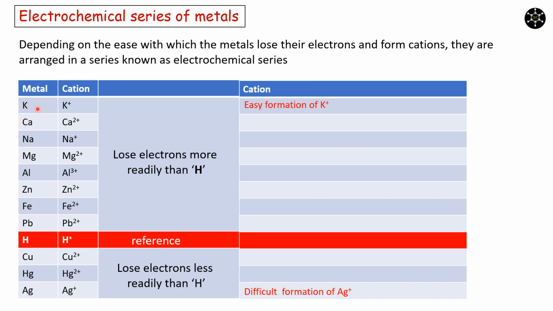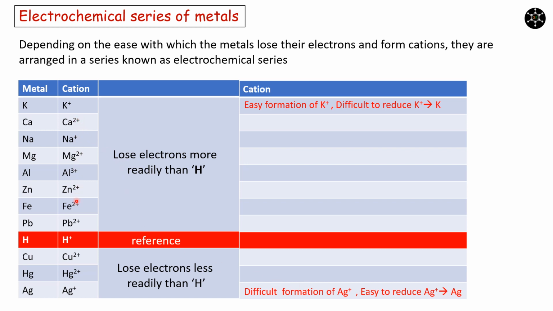Since K becomes K+ easily, it is very hard to do the reverse reaction, that is, conversion of K+ to K. Conversion of K+ to K is nothing but a reduction reaction. So, easy formation of K+, but it is difficult to reduce K+ to K. In the same manner, difficult formation of Ag+, but it is easy to reduce Ag+ to Ag.